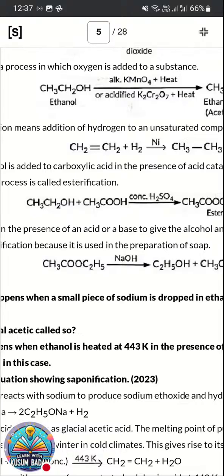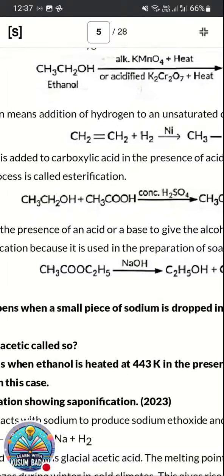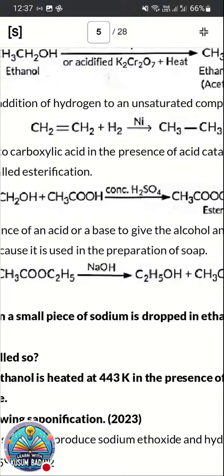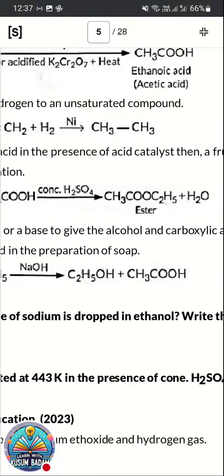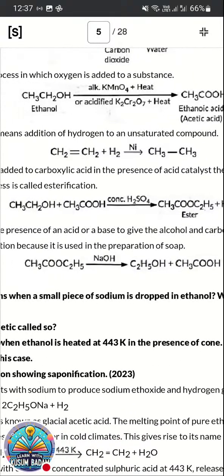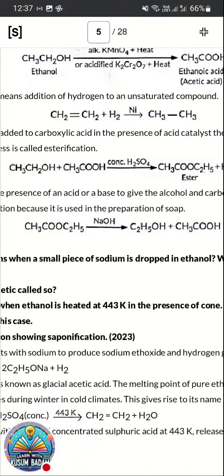Ethanol formula is CH3CH2OH, reacting with ethanoic acid, CH3COOH, in presence of concentrated sulfuric acid to form CH3COOC2H5, that is ethyl acetate, and water is liberated. Now the next question, saponification. Saponification is just the reverse of esterification.